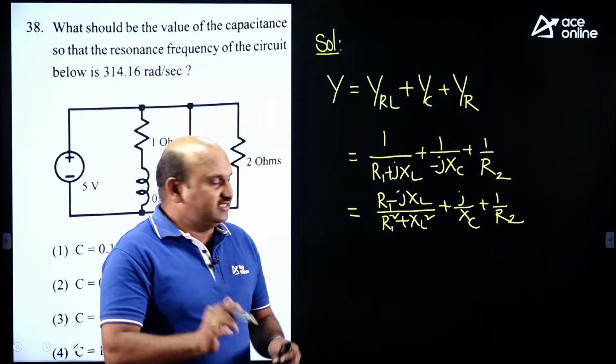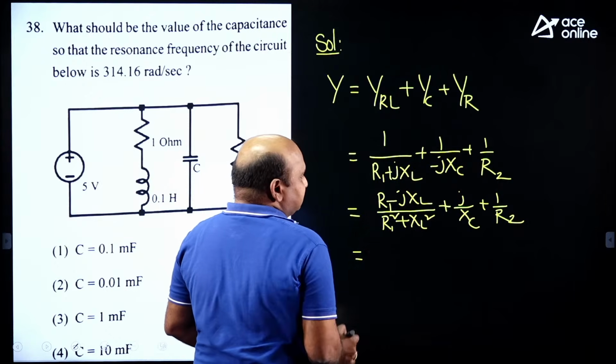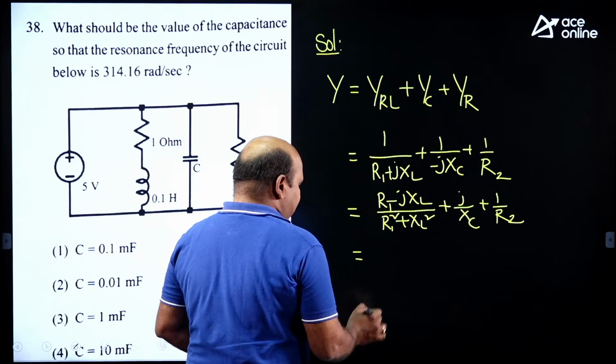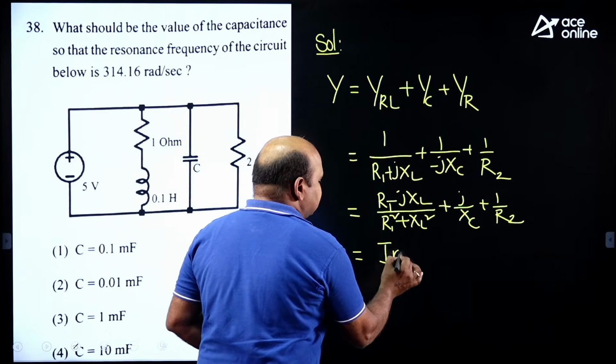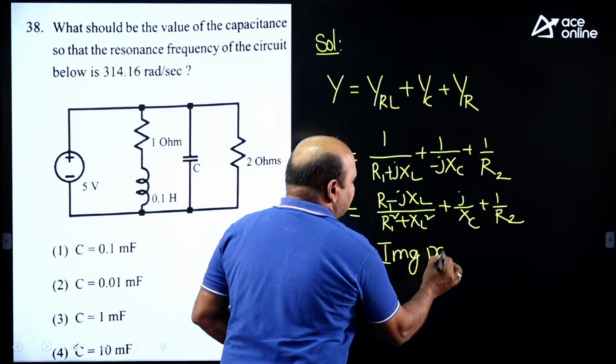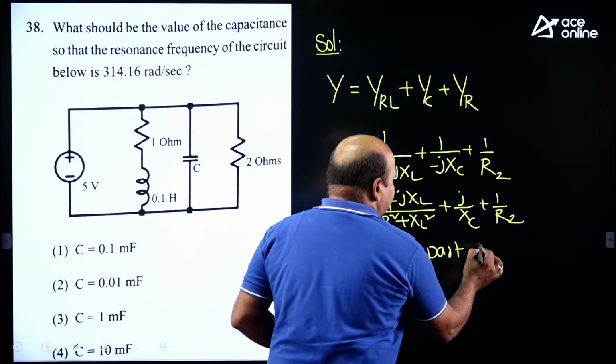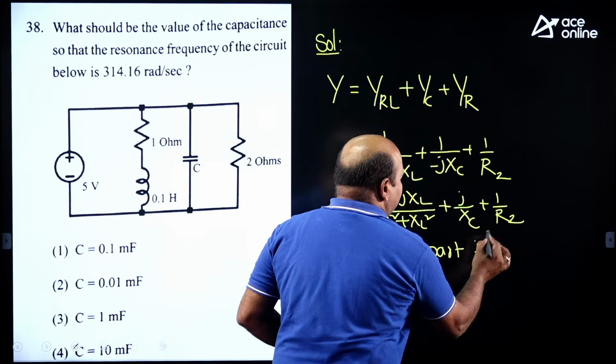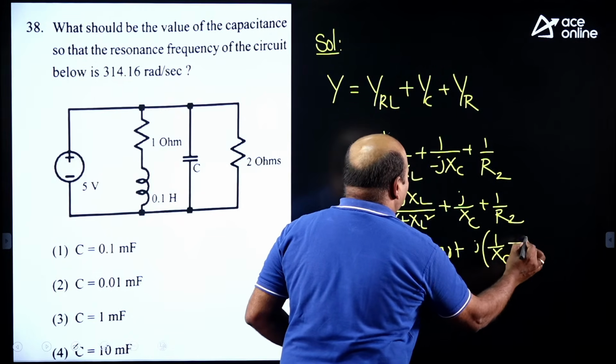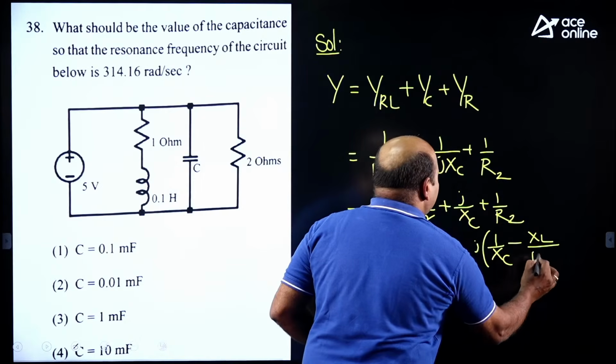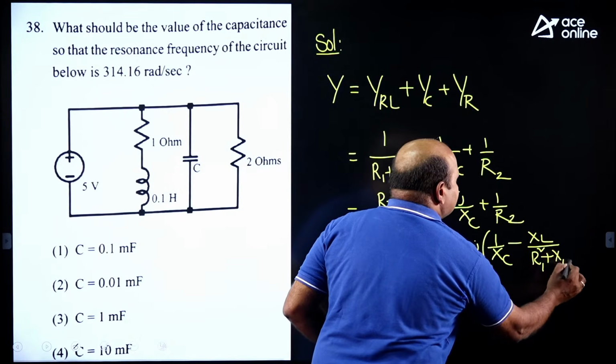Taking the imaginary part, you will get j times only 1 by XC, which is positive, and XL by (R square plus XL square).